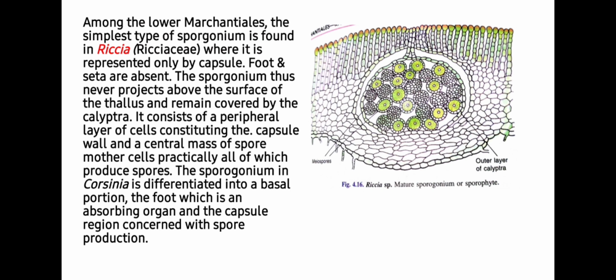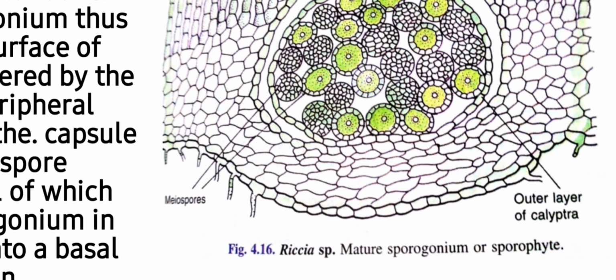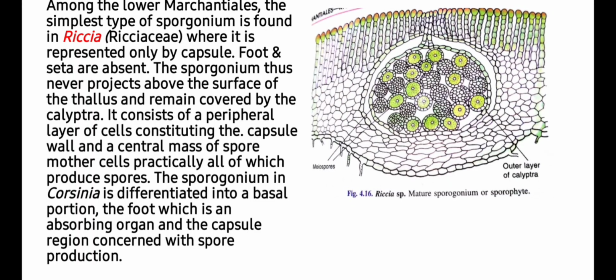Among the lower Marchantiophyta (liverworts), the simplest type of sporogonium is found in Riccia, that is in family Ricciaceae, where it is represented only by capsule, as you can see in this image. Foot and seta are absent. The sporogonium thus never projects above the surface of the thallus and remains covered by calyptra. So the function of calyptra is to protect the developing spores.